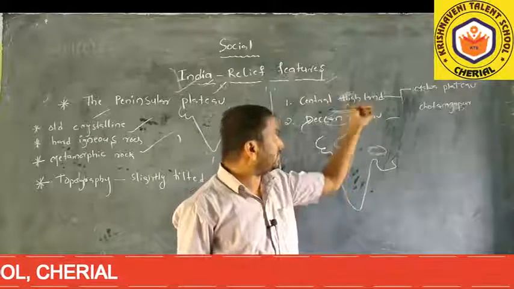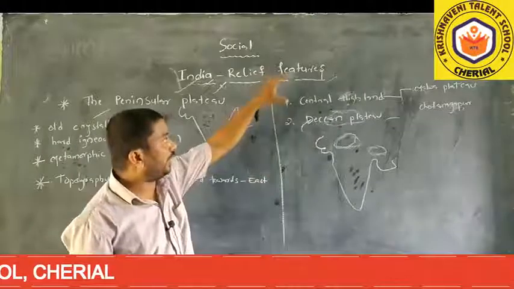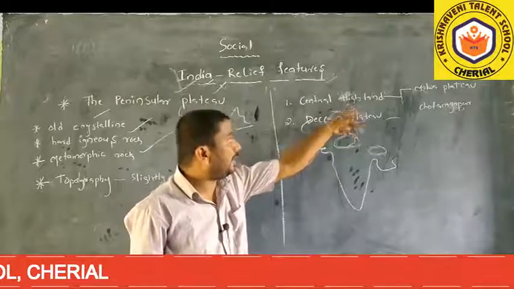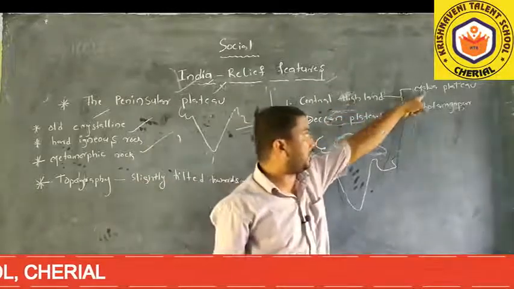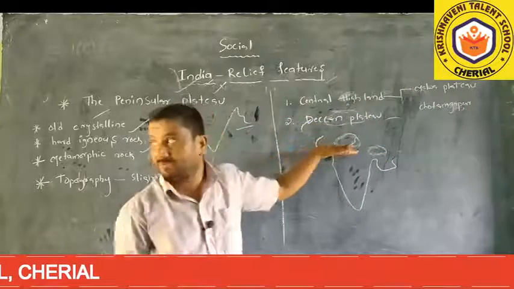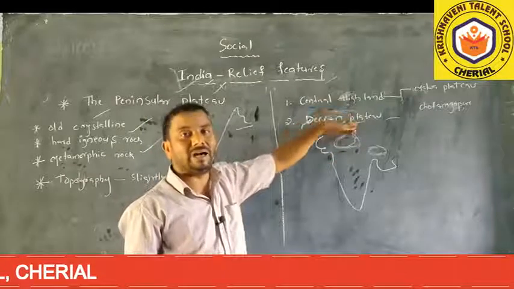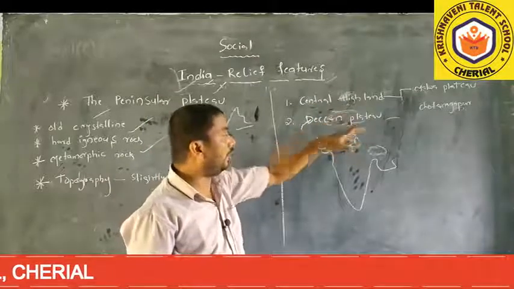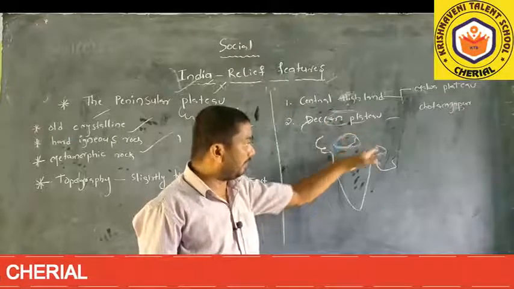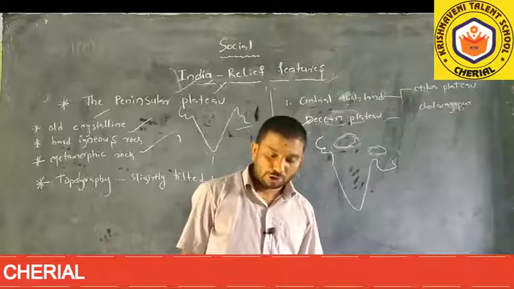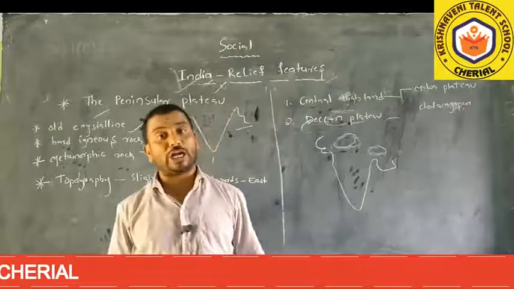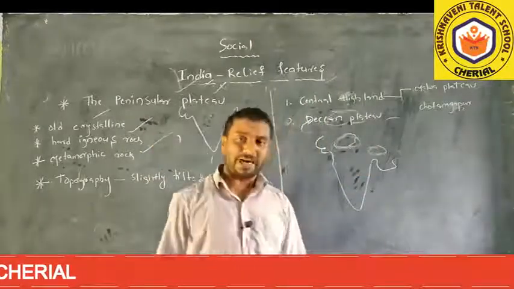Malwa plateau is also the central highland. See, once again I will tell you that. The Indian peninsular system is divided into two divisions: one is the central highland, and one is the Deccan plateau. Central highland is also called Malwa plateau. It is located north of the Narmada river and south of the Ganga plain. Malwa plateau is on the west side. East of the Malwa plateau there is the Chota Nagpur plateau, where plenty of mineral resources are found.